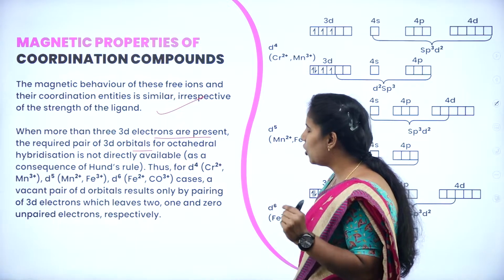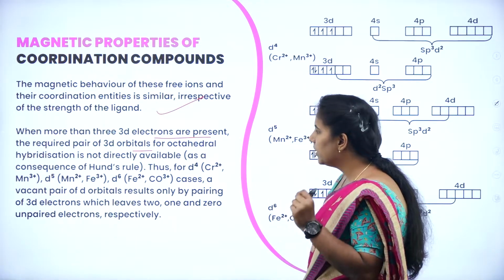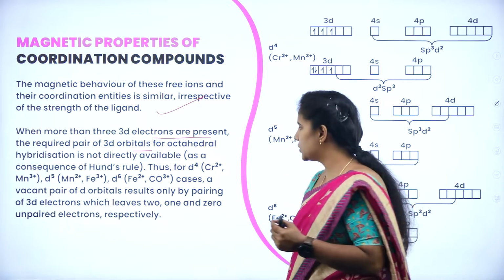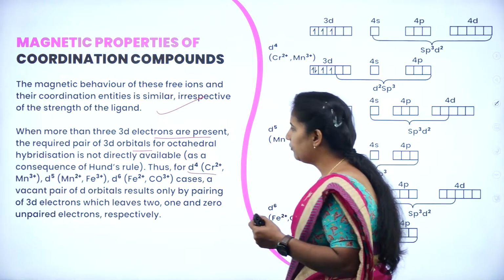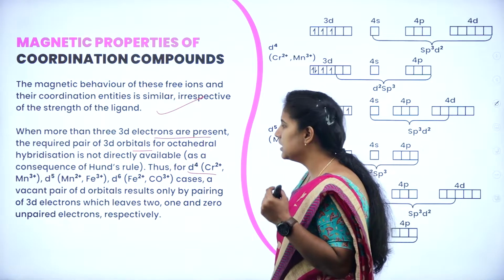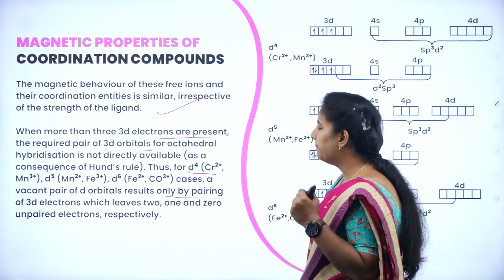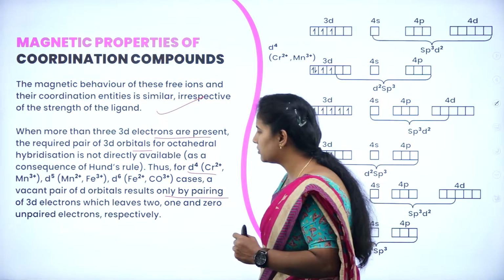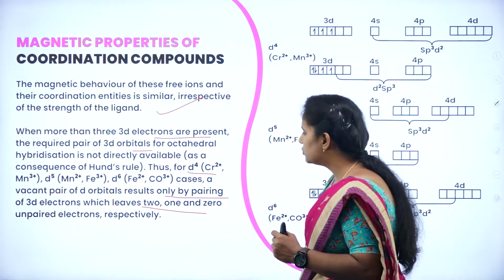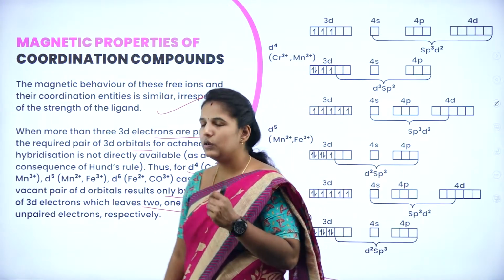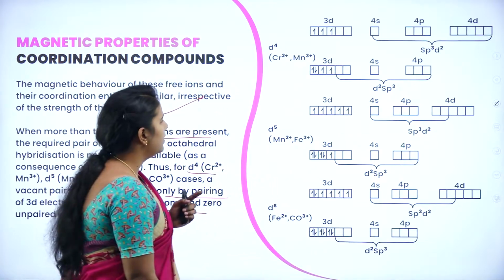When more than 3 d electrons are present, the vacant d orbitals required for the octahedral complexes are not directly available according to Hund's rule. Thus in the d4, d5 and d6 cases, the vacant pair of d orbitals results only by pairing up of 3d electrons, which leads to 2, 1 as well as 0 unpaired electrons.